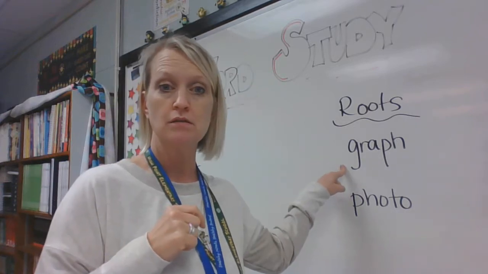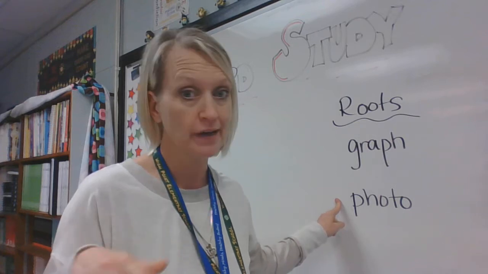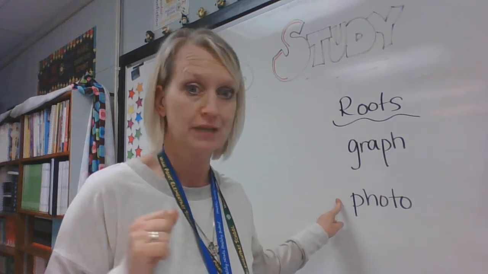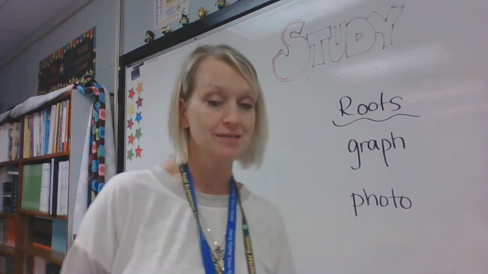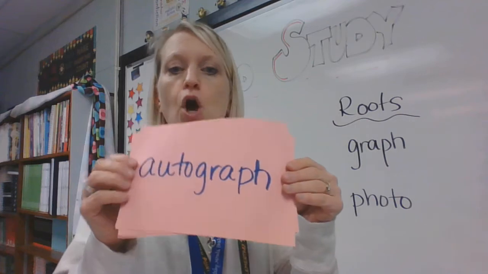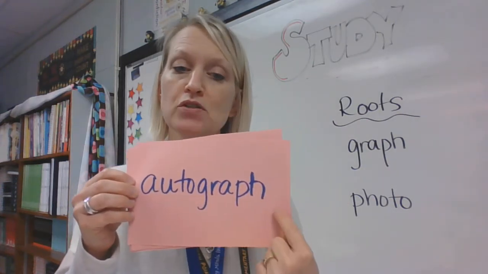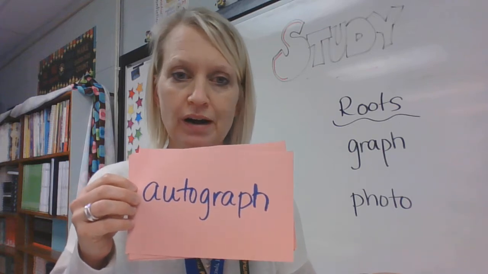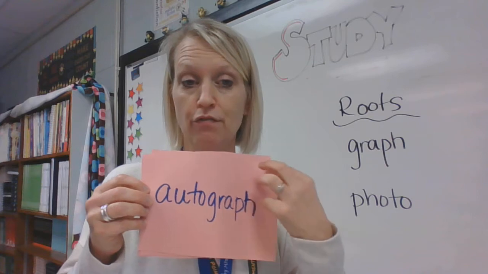Graph means write. Photo means light. Photograph, can't take any pictures when it's dark. Gotta have light. So here's some words that I've written down to help us practice these roots. Autograph. Auto means self. Graph means write. If you want an autograph, you want that person to write their name. Self-writing.